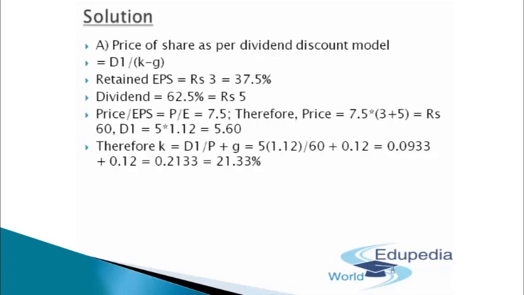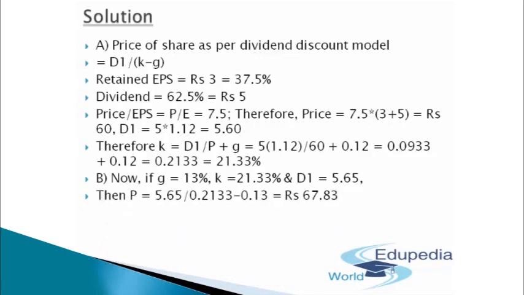Growth rate will come in as 13%. K will remain the same, as provided in the question, 21.33%. D1 will be 5.65. So if I apply all these three things, I'll get the P. G will be 13%, K will remain the same at 21.33%, D1 will become 5.65 from 5.6. So P will be 5.65 divided by KE minus G, that is 0.2133 minus 0.13. So the price of the share will come out to be rupees 67.83. So guys, that was the second subpart of this question.